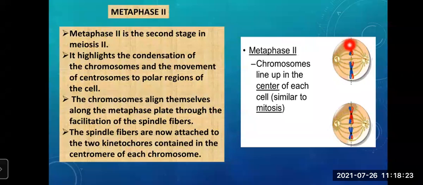You can see where is the position of chromosomes. Okay, it is along the metaphase, that is the equatorial plane, okay, in the center of each cell, same like mitosis. And the spindle fibers are now attached to the centromere of each chromosome. Okay, so that was metaphase 2.